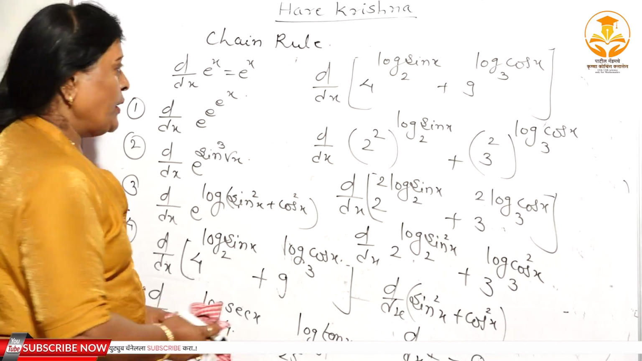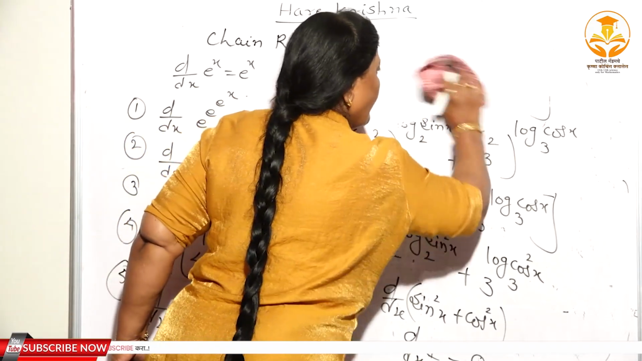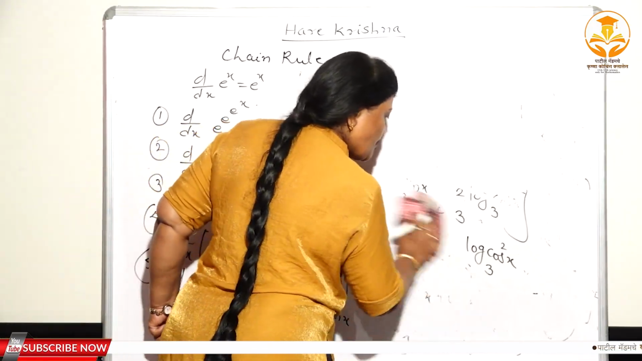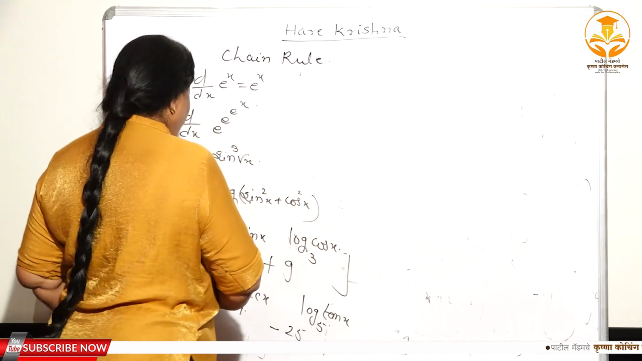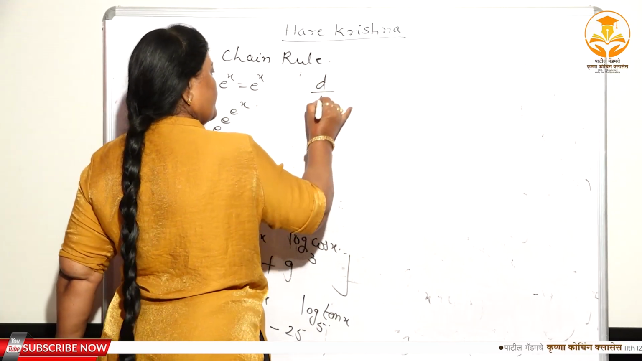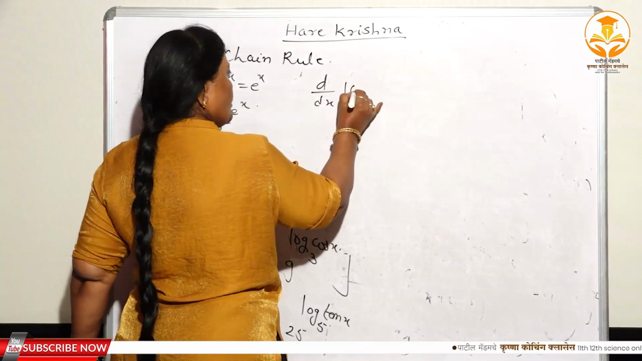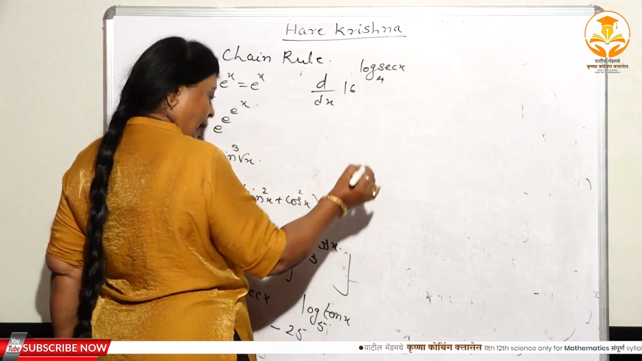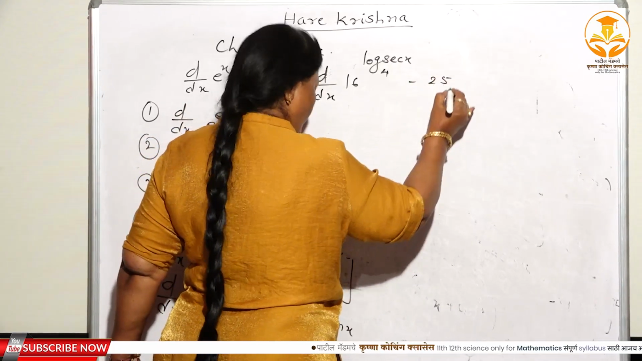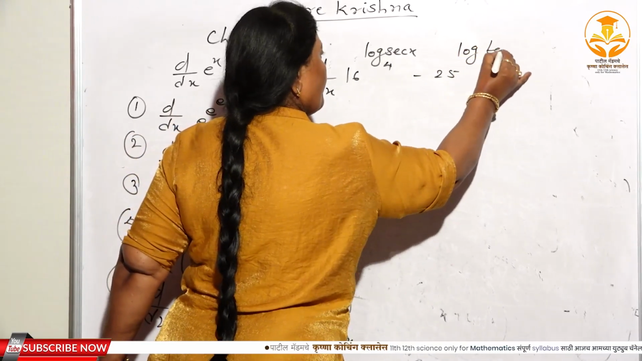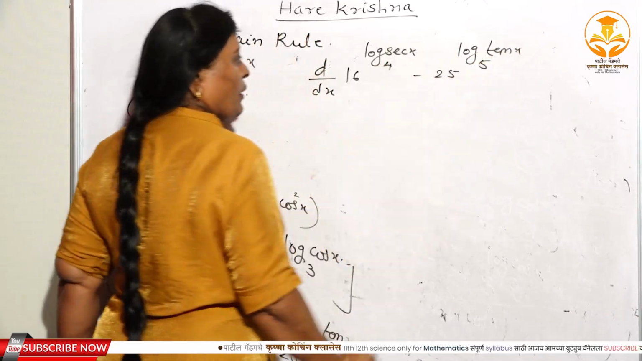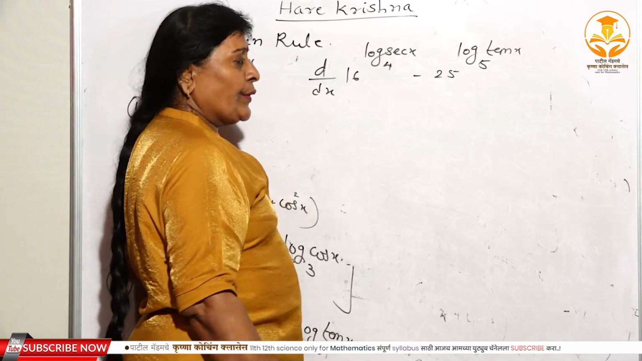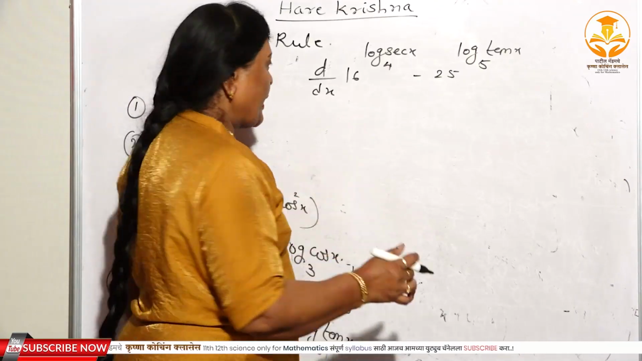Now see the last one here. Again these are very, very important examples of the chain rule. This is useful for the MCQ also. And here again, d dx of 16 to the power log of sec x to the base 4 minus 25 to the power log of tan x to the base 5, right? Now again, don't apply the chain rule, don't substitute u, right? Here again you have to use some trick.